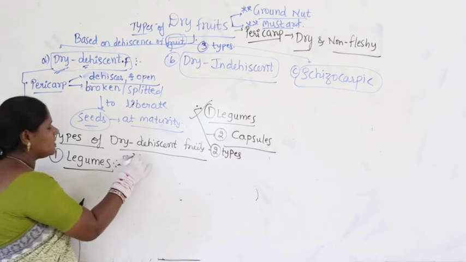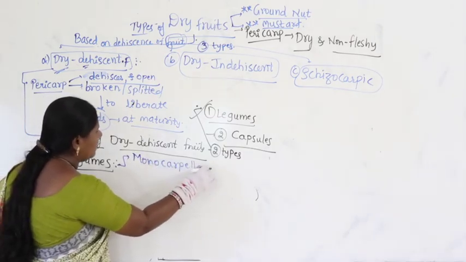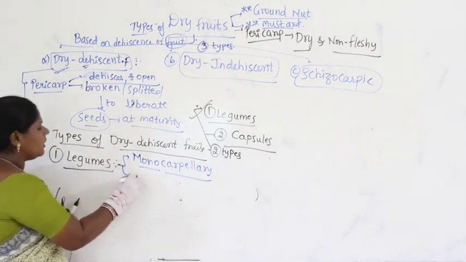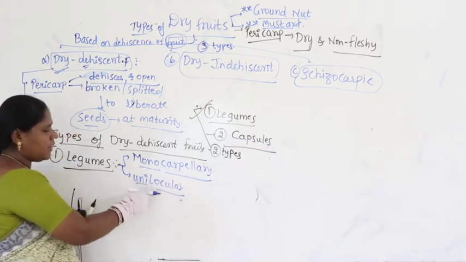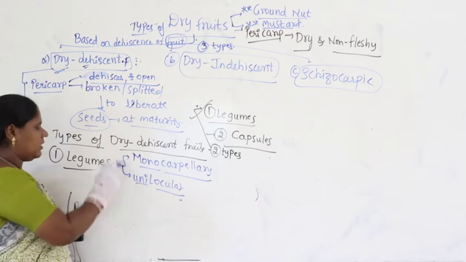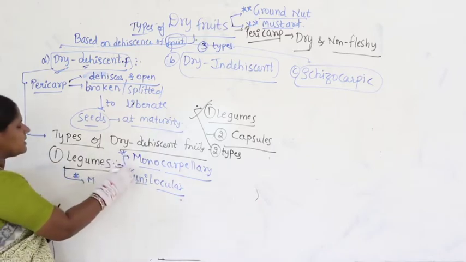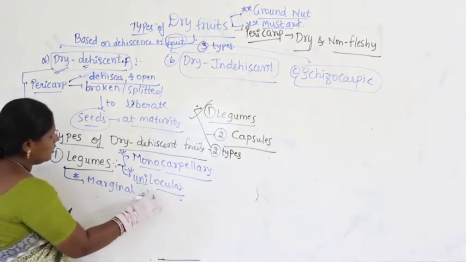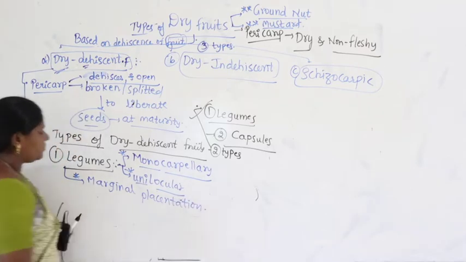Now what are the characteristics? Monocarpellary, meaning what? Only one carpel. Unilocular, what's the meaning of this? Uni means one, locule means the chamber where the ovule is present. Then these all are characteristics of which placentation? Marginal placentation. So let us write marginal placentation.